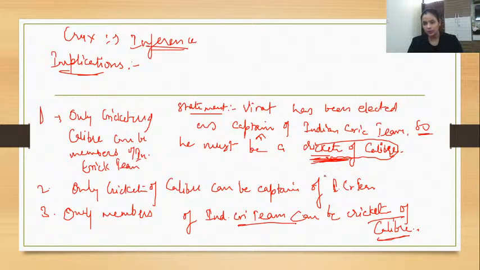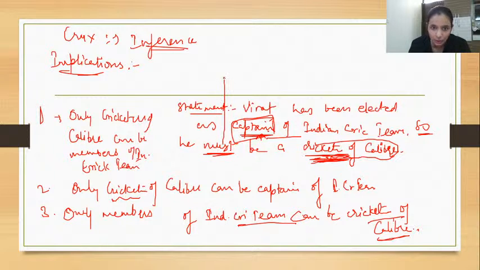Elimination always works. Okay. So what is left is only cricketers of caliber can be captain of the Indian cricket team. Again, I tell you the assumption is right because Virat has been selected as the captain. He is not just a member. So the conclusion is telling you he must be a cricketer of caliber. That's why he is captain. So that means there's some relation between captain of the Indian cricket team and cricketer of caliber. Remember these words, there are two things I tell you: blanket generalization.